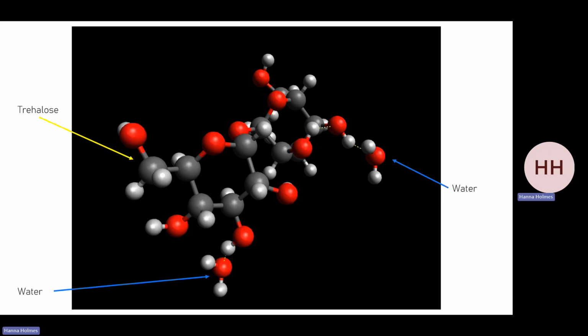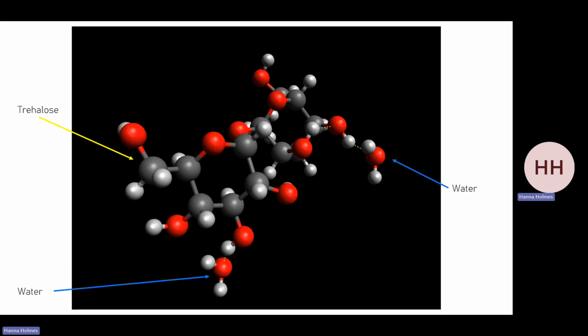Here's a 3D model that I created in the visualization software Avogadro of trehalose dihydrate. First, I constructed the trehalose, which is the large molecule you can see in the center, with the two conjoined ring structures, and then placed two water molecules in complex with it, attached via a hydrogen bond with one of the hydroxyl groups.